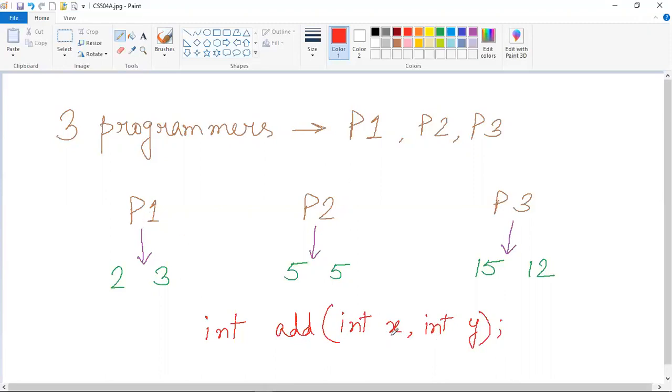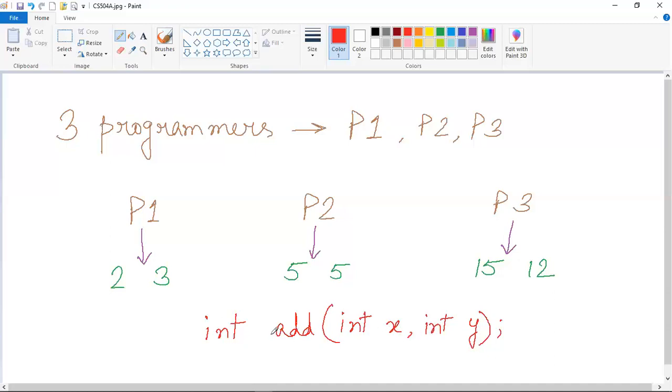And the programmer P1 will also be able to understand that we want him or her to add two integer numbers x and y, and if we provide him or her with these values, then that person will be able to understand that we want him or her to store 2 into x and 3 into y. That means if we don't provide them with the operator, but instead provide this method signature to this programmer P1, that person will be clearly able to understand what we want him or her to do. He or she will be able to understand that we want that person to do some addition of two integer